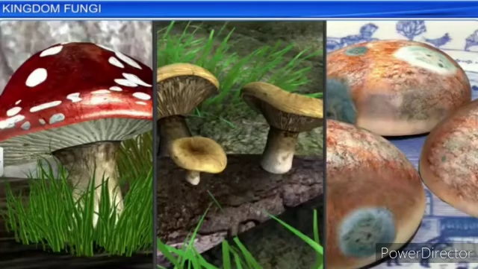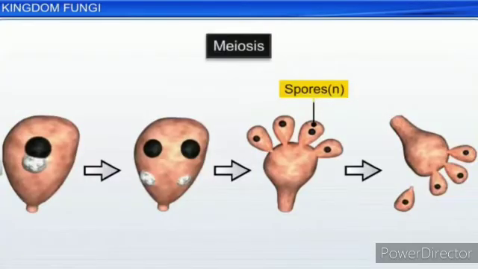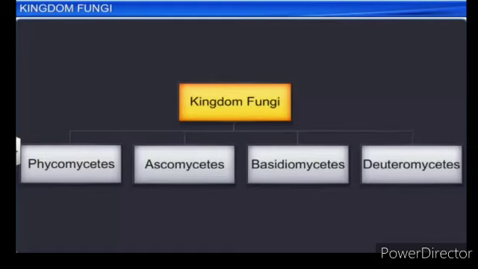Now we'll discuss the classes of the kingdom Mycota. The morphology of the mycelium, the mode of spore formation and the fruiting bodies form the basis for the division of the kingdom Fungi into four classes.